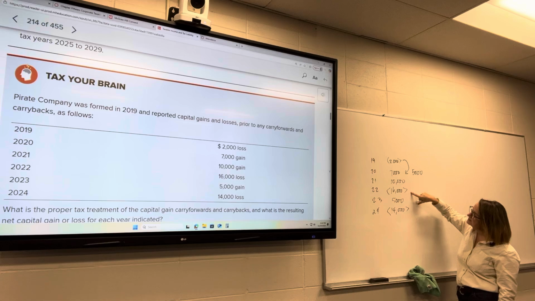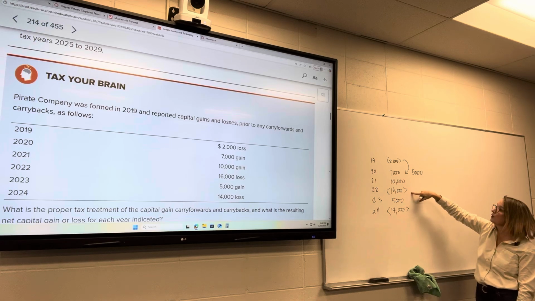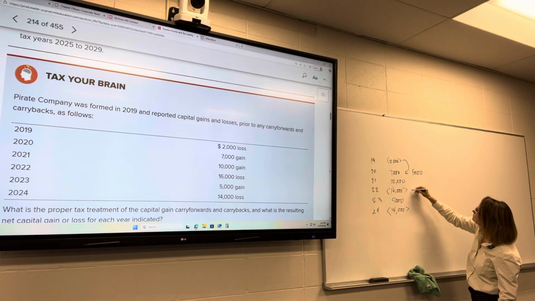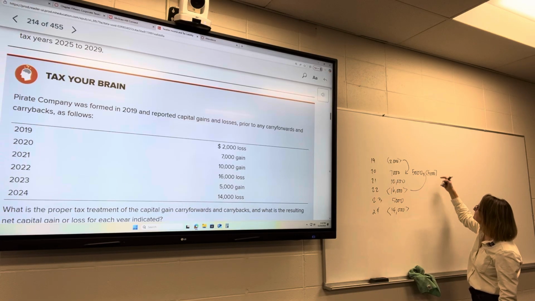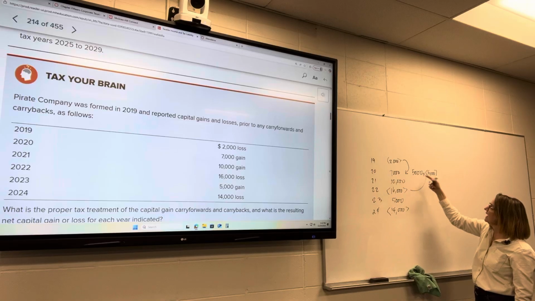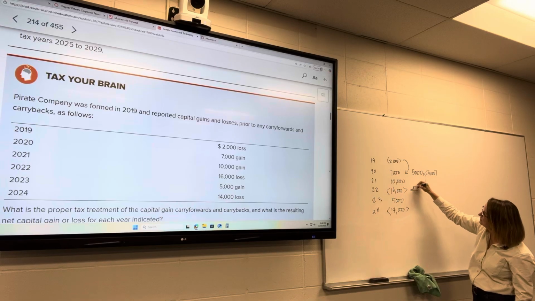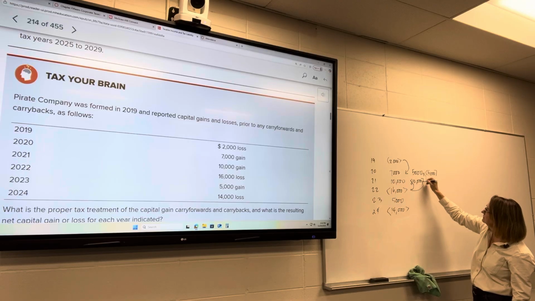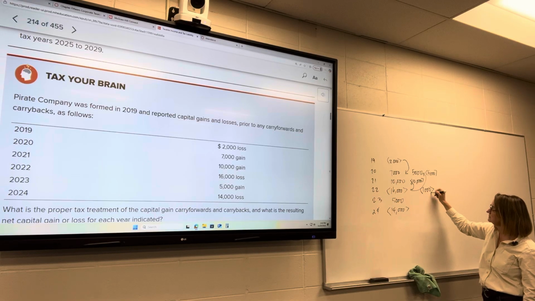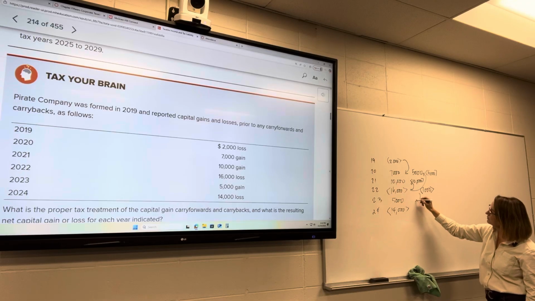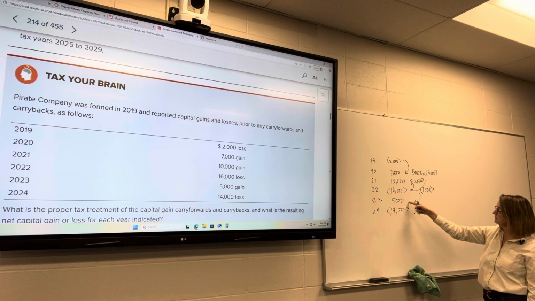Then they get a $16,000 loss. So we can go back to here. We'll take that 5,000, apply it. So now we have no gain. And then we'll also apply 10,000 here. And we are left with $1,000 loss that we can then carry forward to this year.